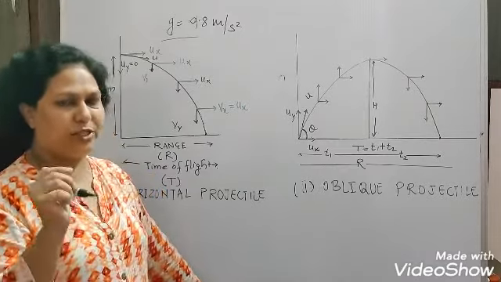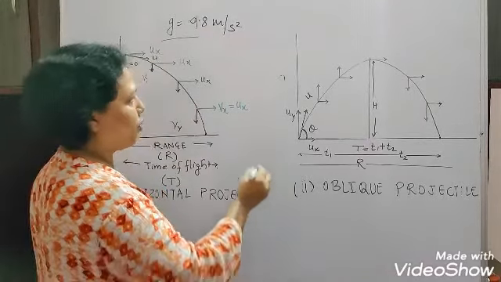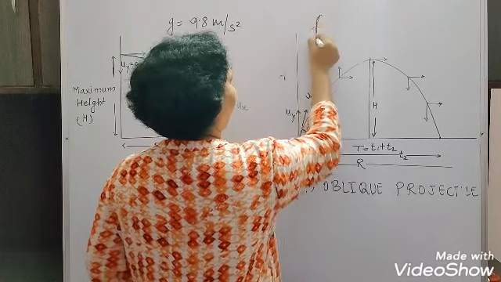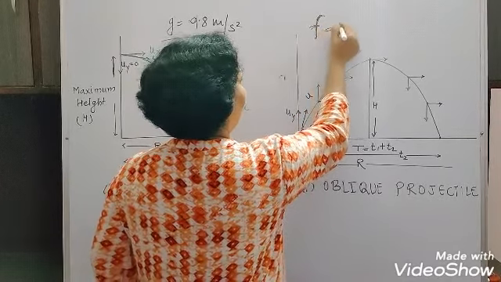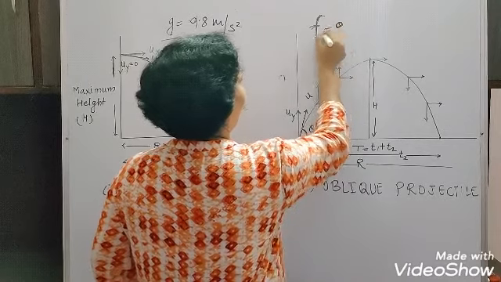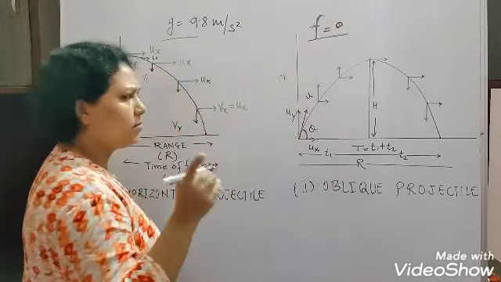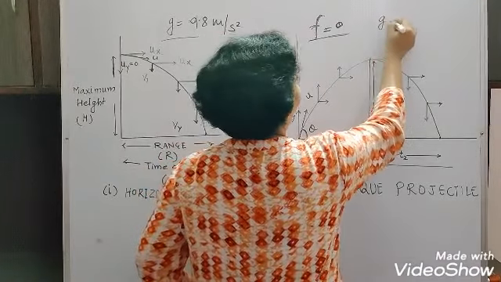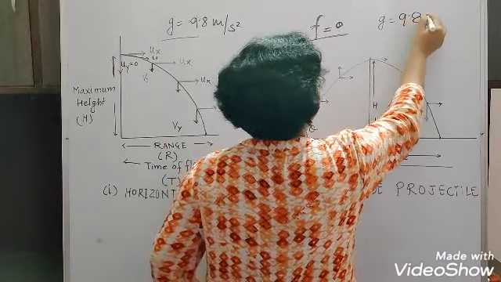There are two assumptions which we are taking here, which are very important to understand. First, we are not counting any type of friction here, so we assume no friction. The second thing we assume is that the acceleration due to gravity is constant.